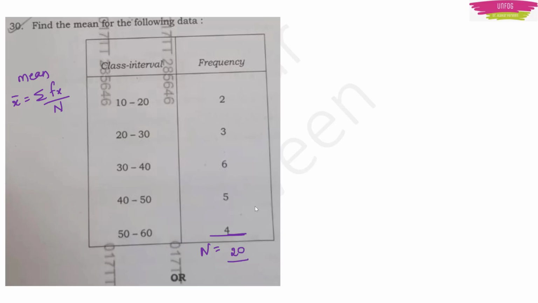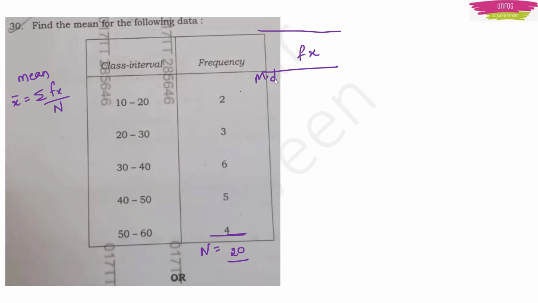Okay. Then we can also find out the midpoint of the class interval, so that we can find our final fx, right? So I will write fx here. Let me write the midpoint first.